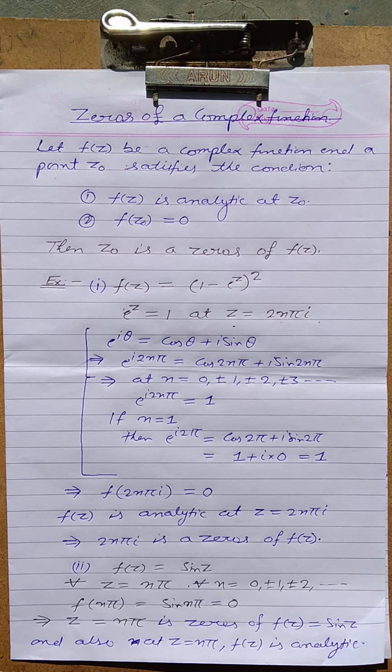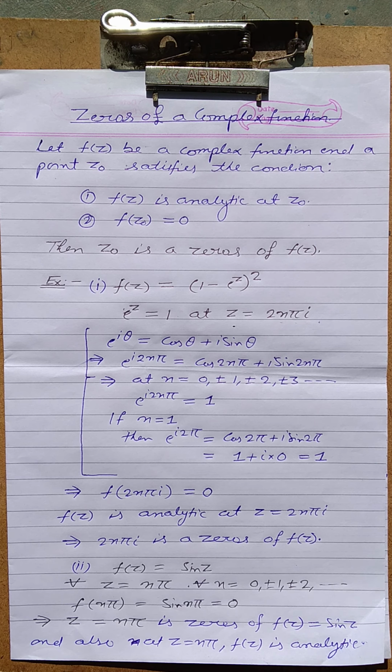suppose that we have an example f(z) equal to (1 minus e to the power z) to the power 2. For this function, if we replace e to the power z by 1, then this function becomes 0. It means we need all the values of z at which e to the power z becomes 1. So at z equal to 2n pi iota, e to the power z equal to 1,